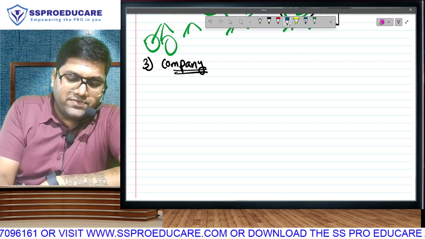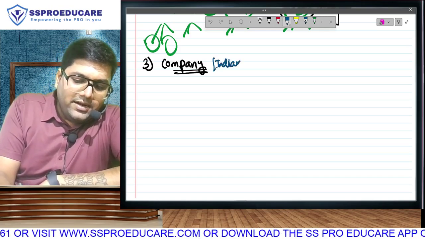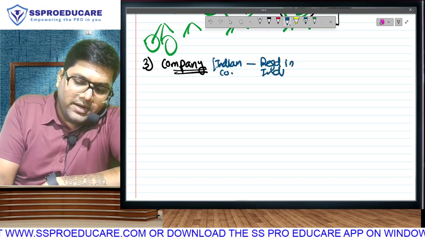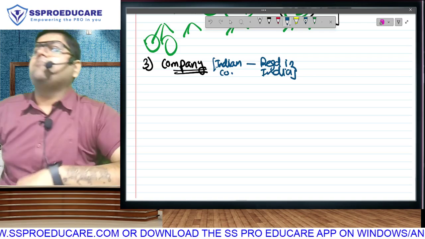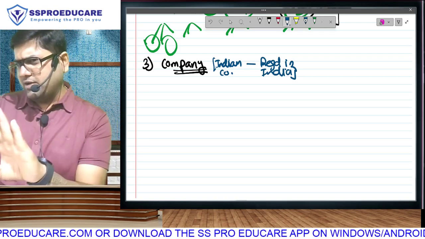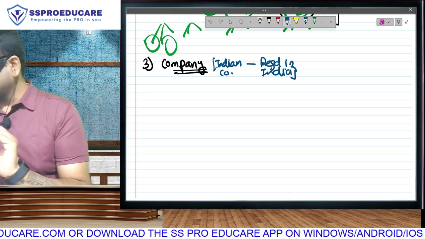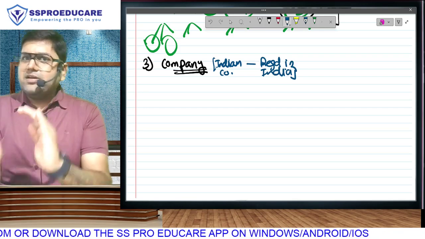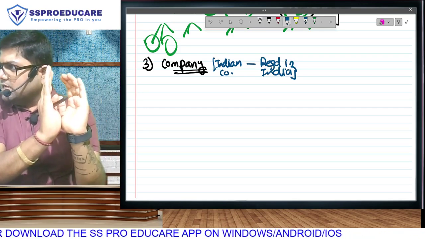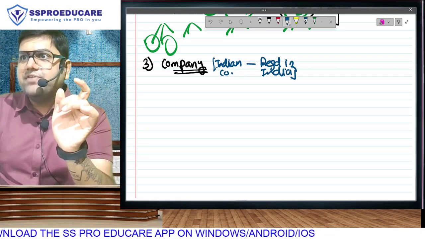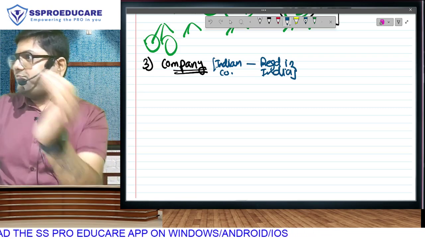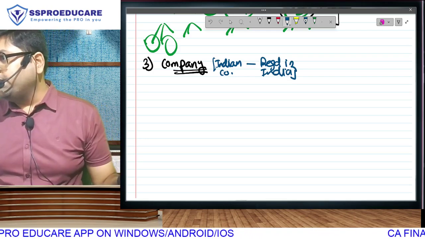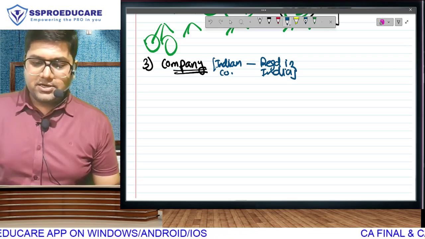Companies will be of two types. One, an Indian company, which is very simple: a company registered in India. If your company is registered under the Indian Companies Act, you should be aware that right now we have the Companies Act 2013, but once upon a time there was the Companies Act 1956. For example, Reliance Industries Limited was registered under 1956. With the change in law, the company has not liquidated. They are following the new Companies Act. So you can be registered under old law or new law, but you are registered in India, so you will be considered an Indian company.